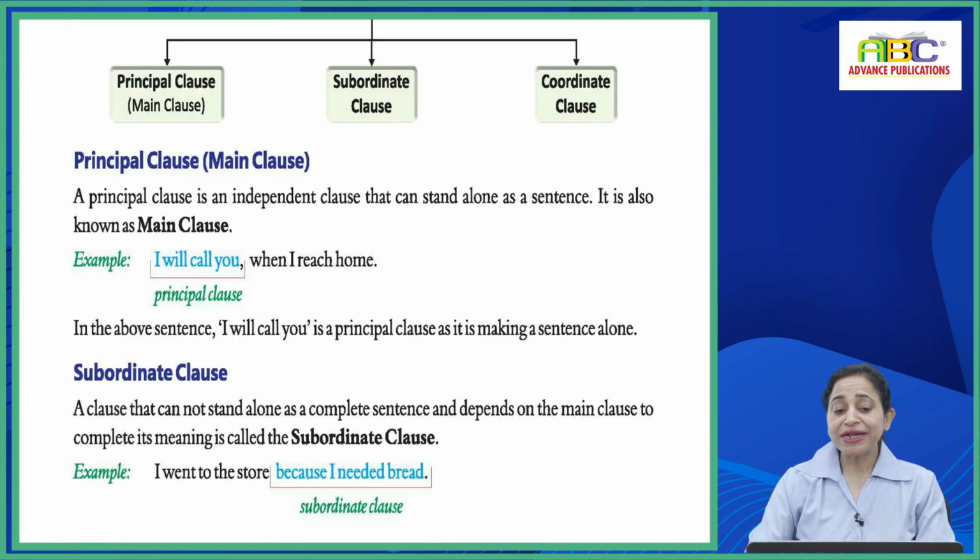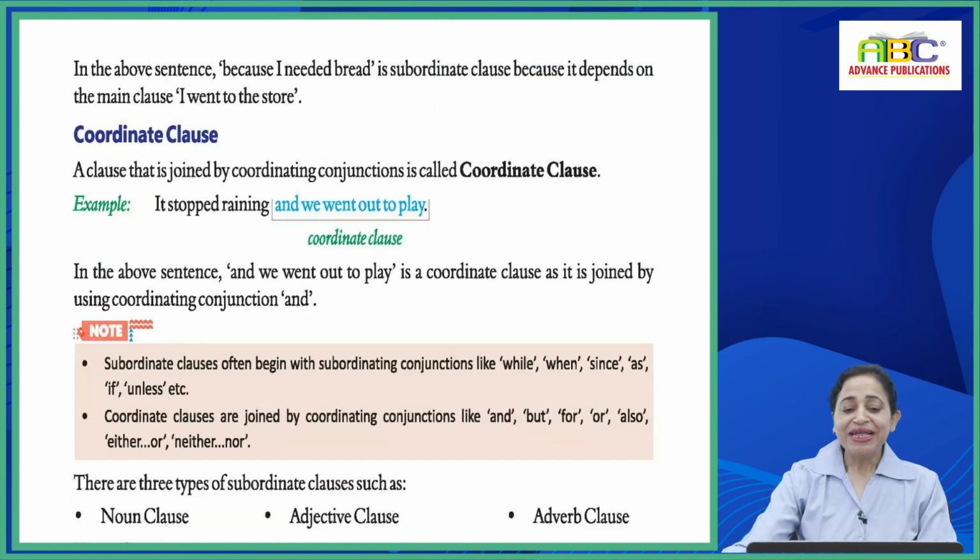Subordinate clause: a clause that cannot stand alone as a complete sentence and depends on the main clause to complete its meaning is called the subordinate clause. Example: I went to the store because I needed bread. Subordinate clause, because I needed bread, cannot be complete without I went to the store. Right? In the above sentence, because I needed bread is a subordinate clause because it depends upon the main clause, I went to the store.